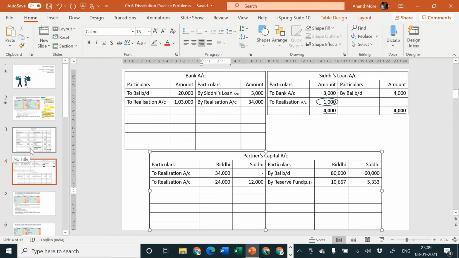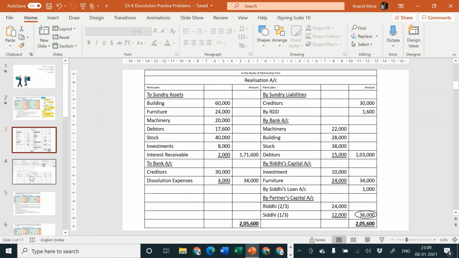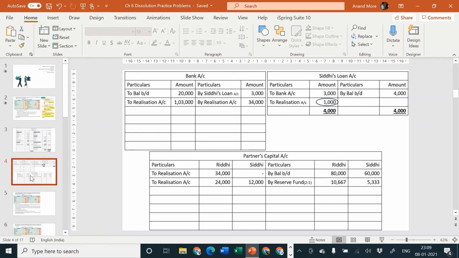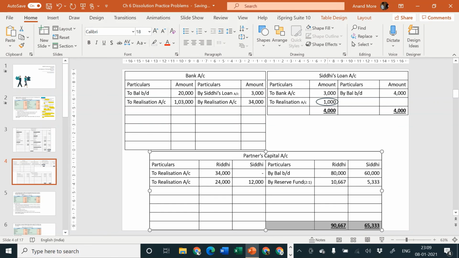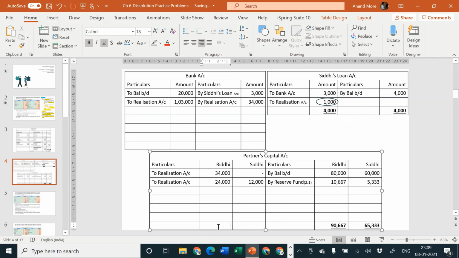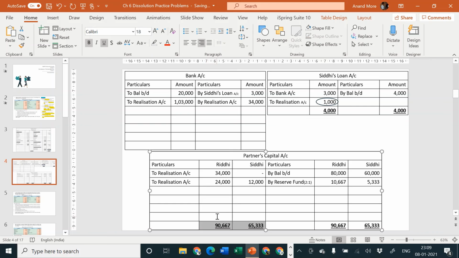Next part. Now realization account is closed, very good. Partners loan is closed, very nice. And partners capital account and bank account are pending. Now which one will be closed first? Obviously partners capital account will be closed first. So the total is 90,667, and the total here is 65,333. Let us find out the balancing figure.